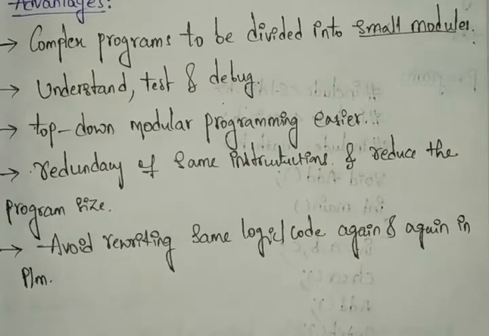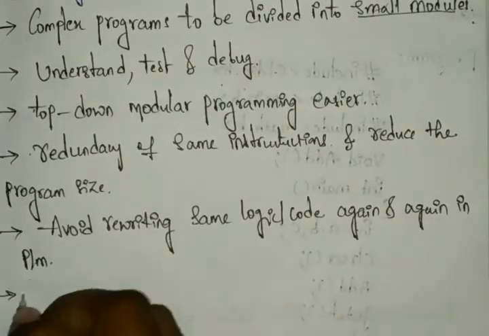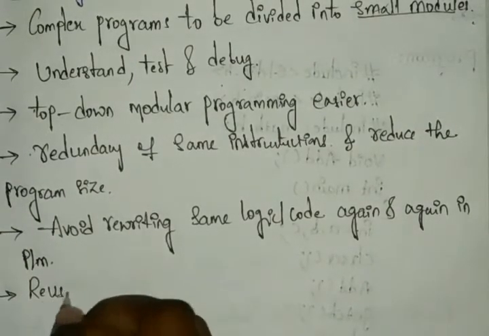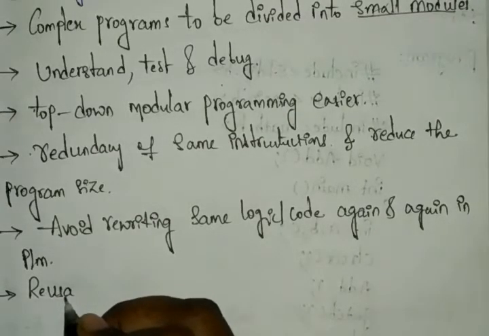And next, it gives reusability. Reusability means once you have written the program statements, they can be used again in any function also.